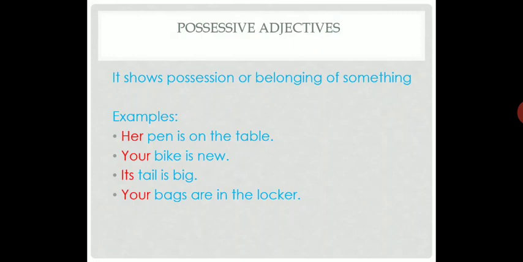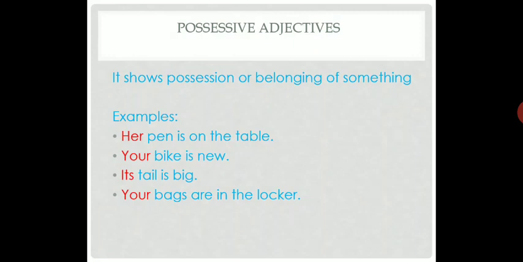So a possessive adjective shows possession or belongingness of something. Like, her pen is on the table. Whose pen is on the table? Her pen is on the table. So her is a possessive adjective.